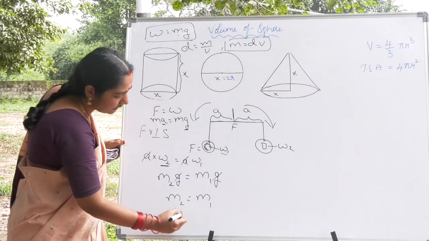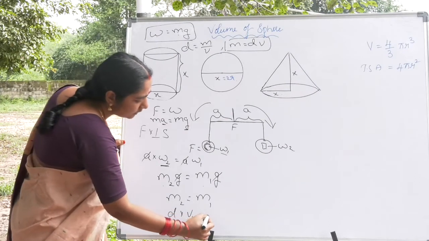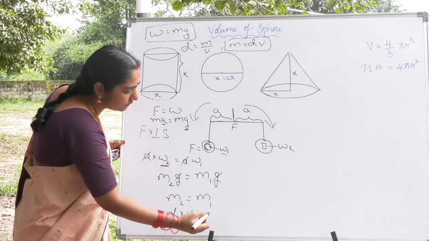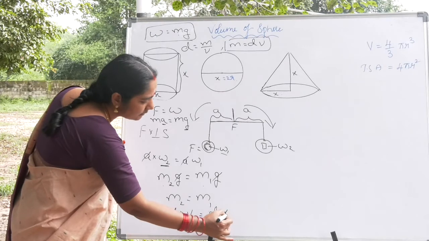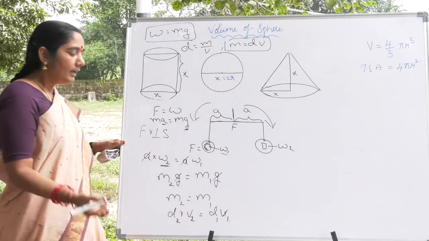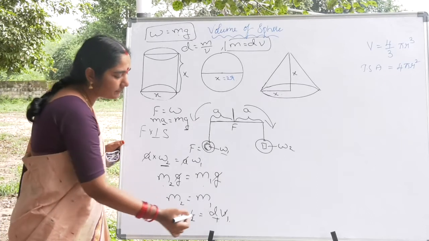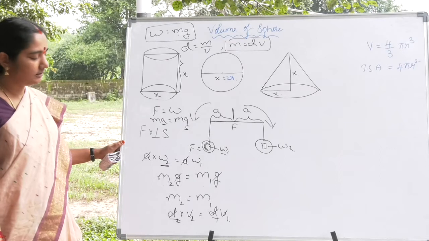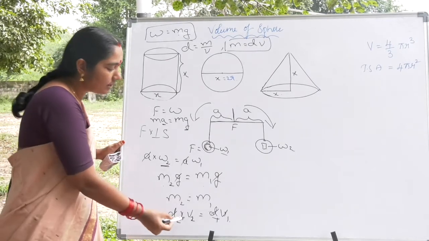So density into volume, the density of the second body, let us call it d2 v2, is equal to the density of the first body, d1 v1. If d1 and d2 are the same, then again we can cancel the densities on either side. If they are not equal, we cannot cancel. I think now you are understanding.